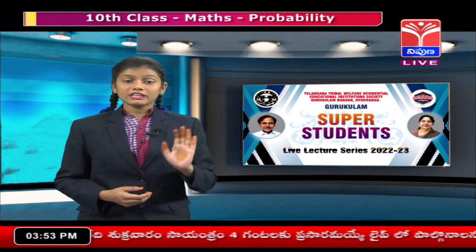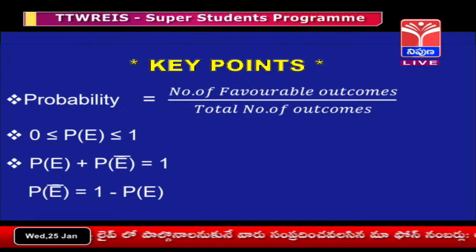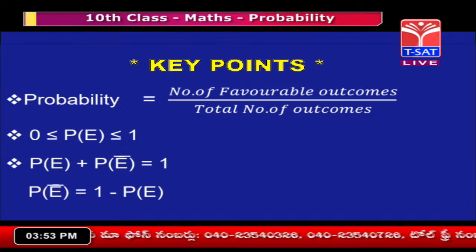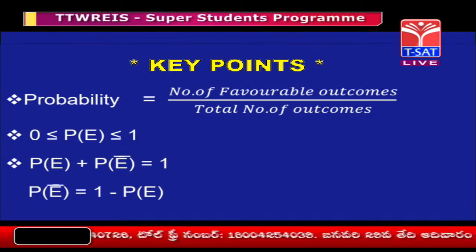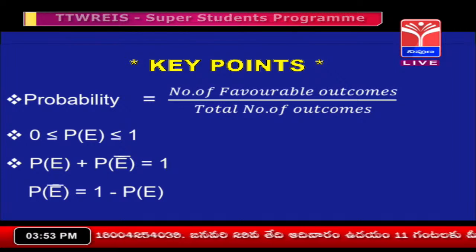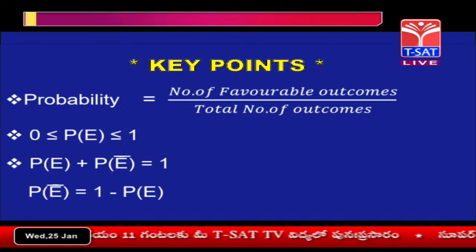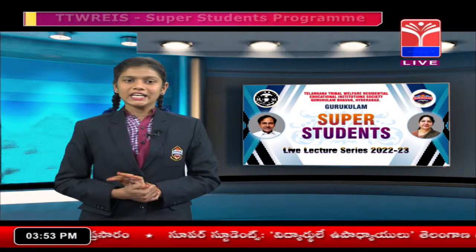If P of E plus P of E naught equals 1, then they are known as complementary events. If we try this, we definitely get 1 for the same event. In the first example we find E, and in the second example, not E, that is, all except E. I think you understood it very clearly.